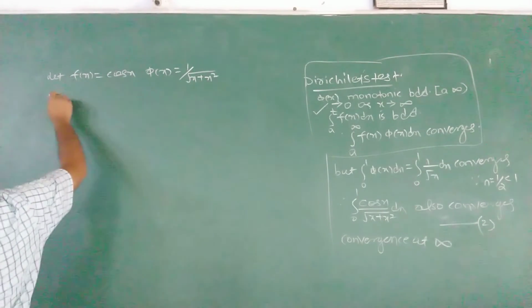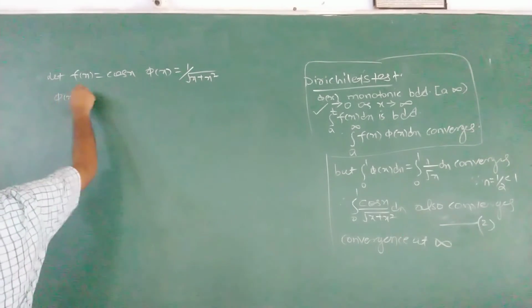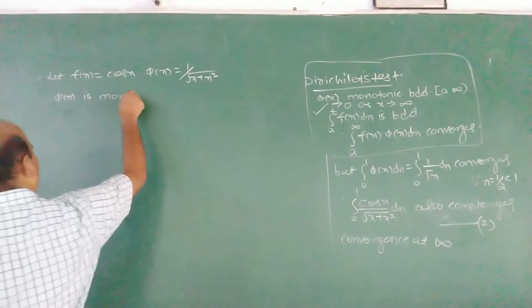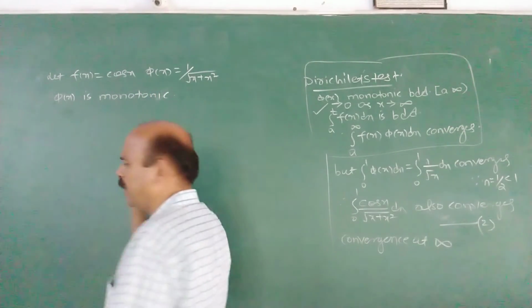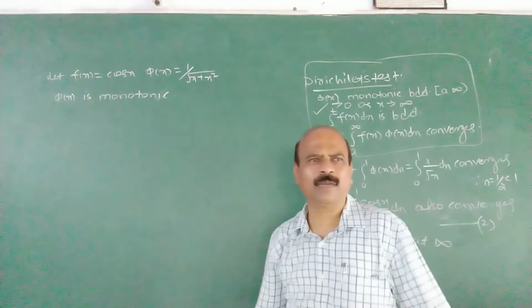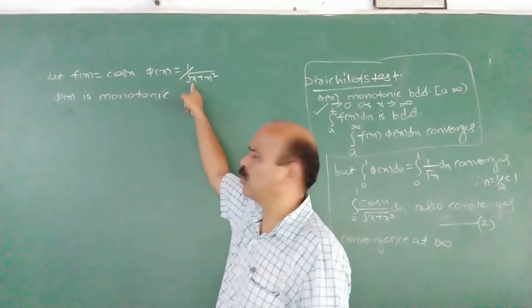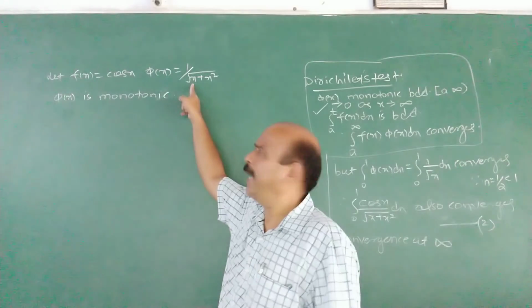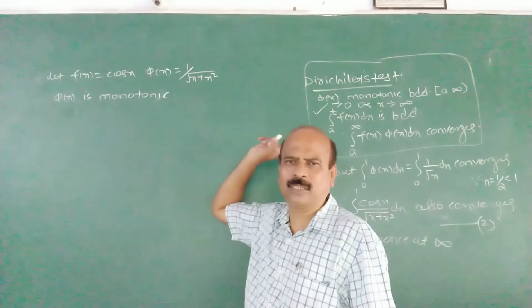Therefore, conditions of Dirichlet's test. What is the first condition? Phi(x) is monotonic. You know the meaning of monotonic? Monotonic means either monotonically increasing or decreasing. In this case, it is monotonically decreasing. As x increases, 1 upon root x plus x square decreases continuously.